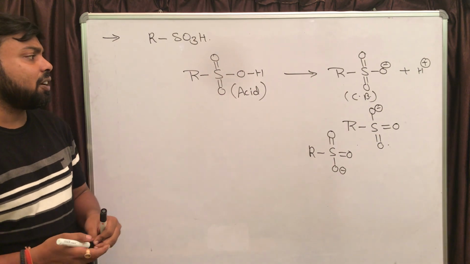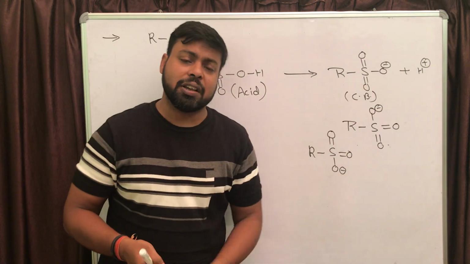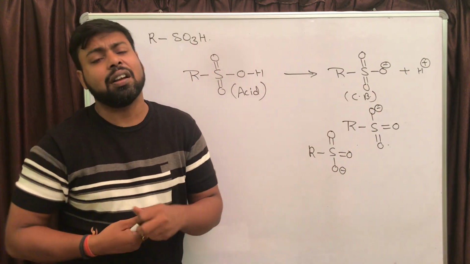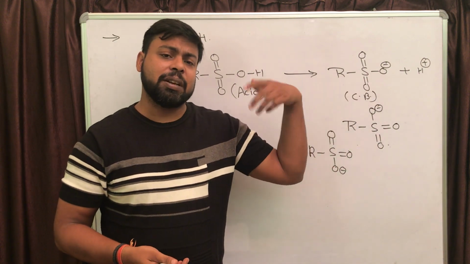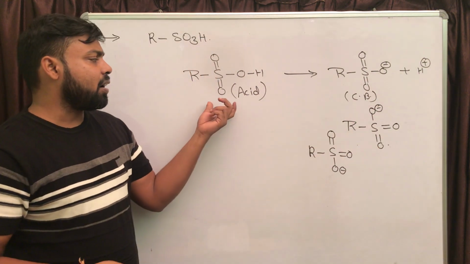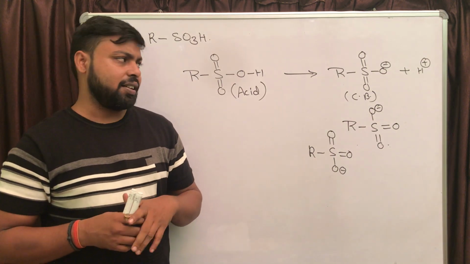So definitely, if it has three equivalent resonating structures, the stability of this conjugate base will be increased by a very large amount, and that is why, if this conjugate base is stabilized, the parent compound, which is the sulfonic group, is going to show its acidic character.